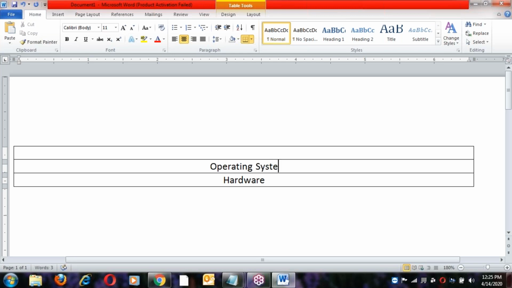So first the hardware, and on top of this you have to install the OS. After installing the OS, next your software, suppose learning Python, Java, C. All these are called application software.